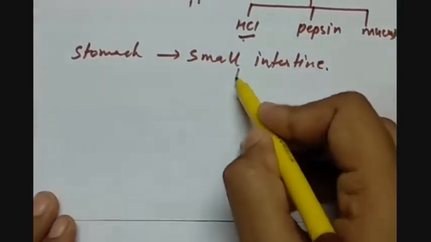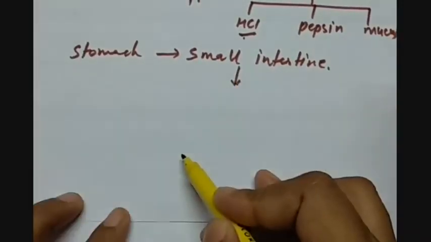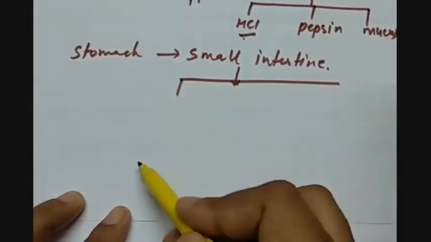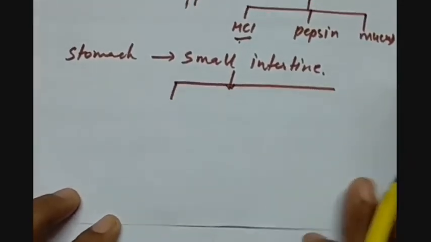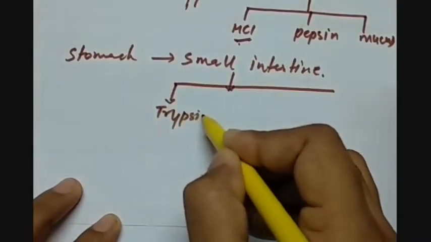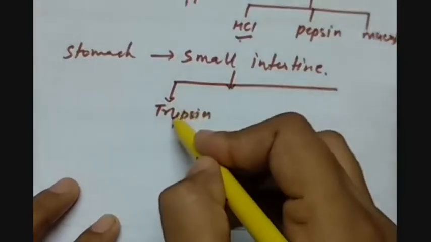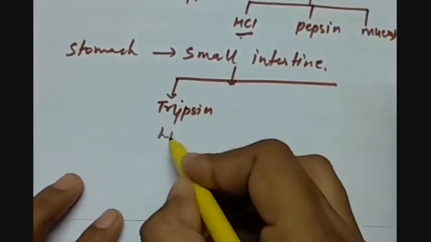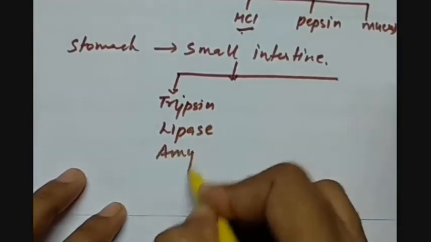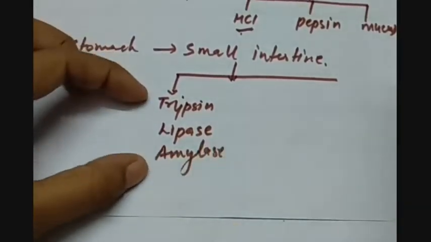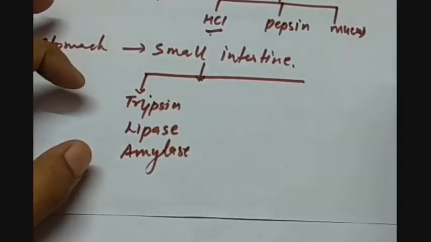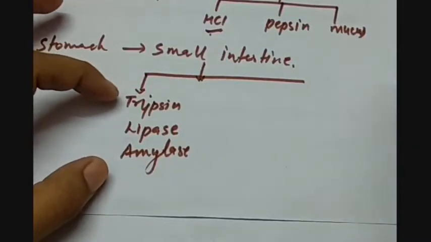Small intestine gets the secretion from liver and pancreas both. So it is having trypsin, then we have lipase and amylase. All these are coming from the pancreas.